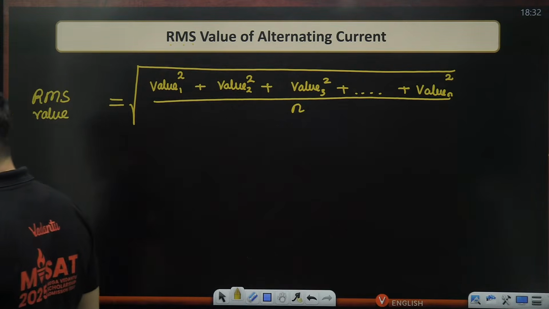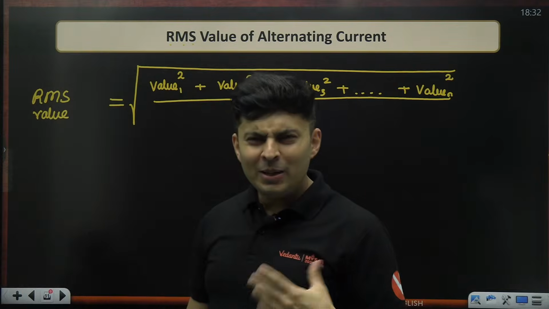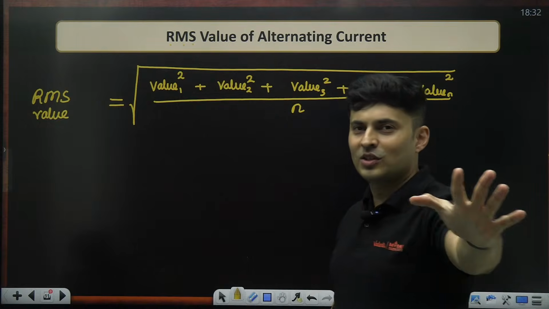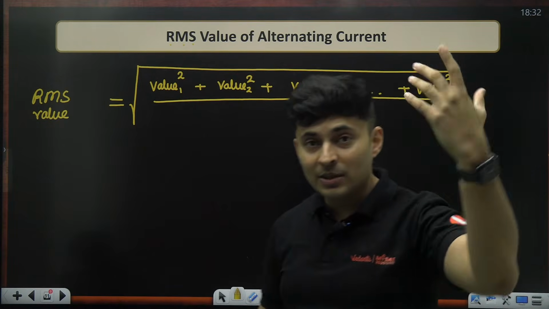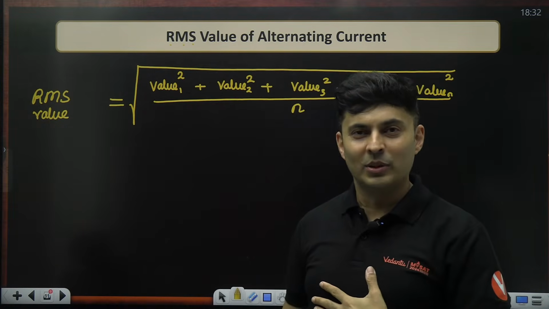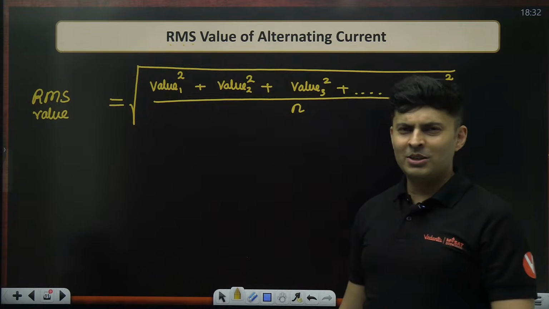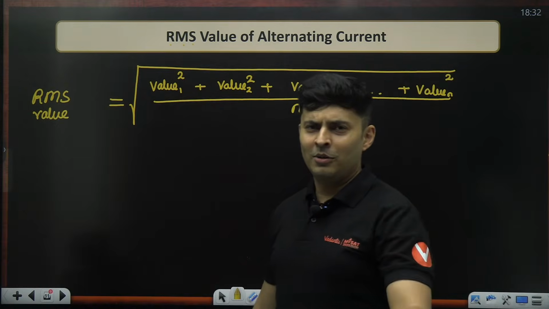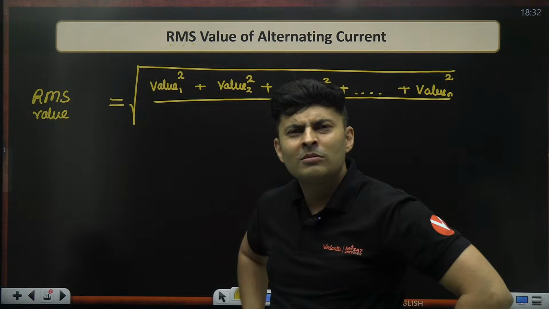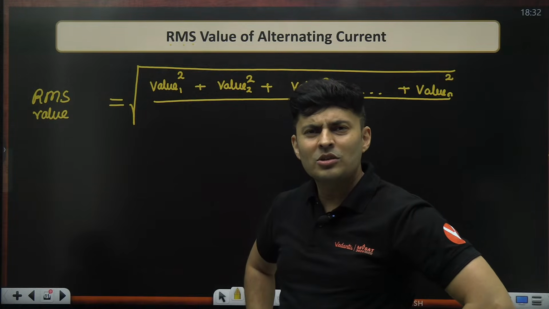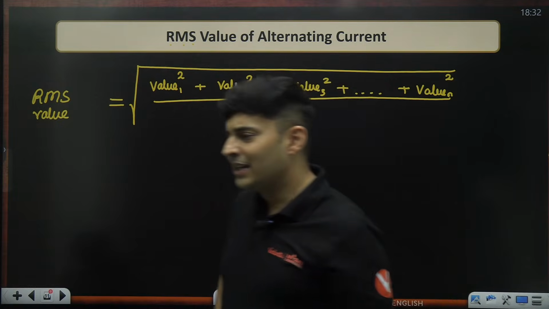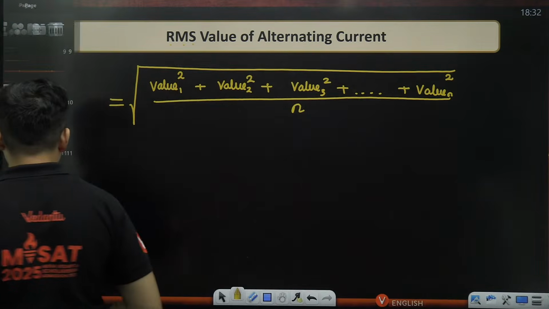Now, average current is not equal to RMS current. You might be wondering, sir, why on earth do you need RMS? I have asked this question to so many people, even sometimes teachers, while taking interviews, and believe me, not many of them know it. Formula, yes sir, I know: V1 square plus V2 square plus V3 square divided by n, whole thing under the root. Why RMS? Why not cube? Why not raised to 4? So that is what many people get confused about or don't know why that comes.